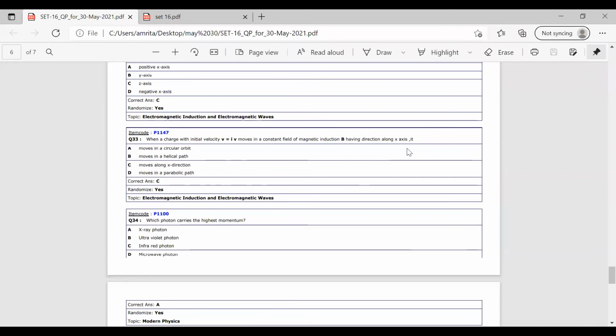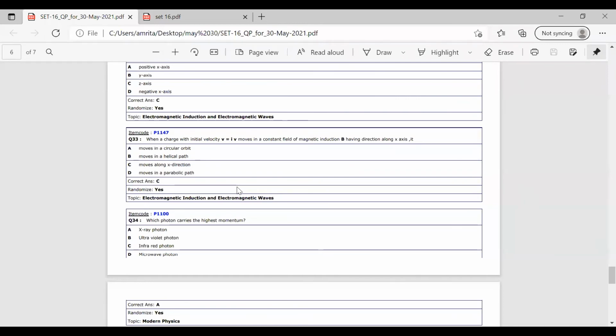Taking the cross product, it will be i cross i, that is 0. So there is no change. The charge will move in the same direction, with no change in direction, because both the initial velocity and the magnetic induction are along the x-axis only. So there is no change in direction while taking the cross product. The charge will move along the x direction itself.